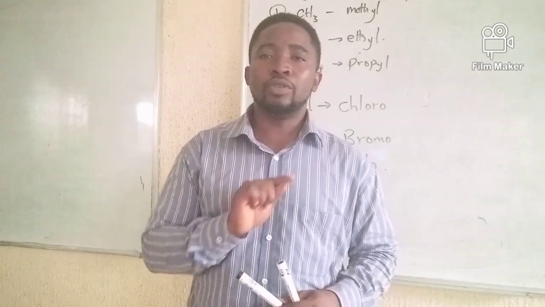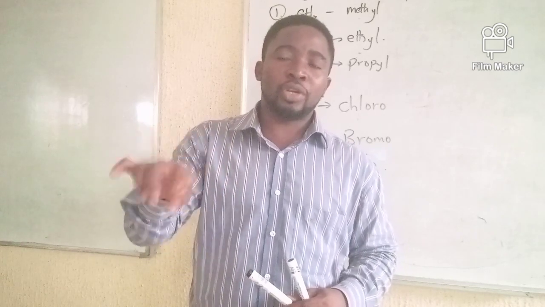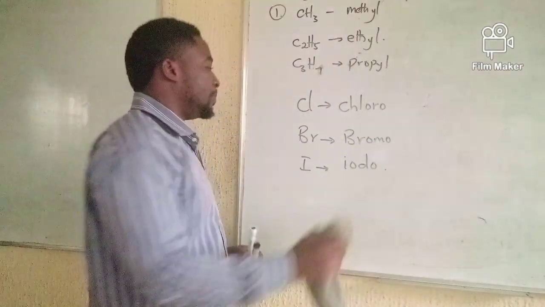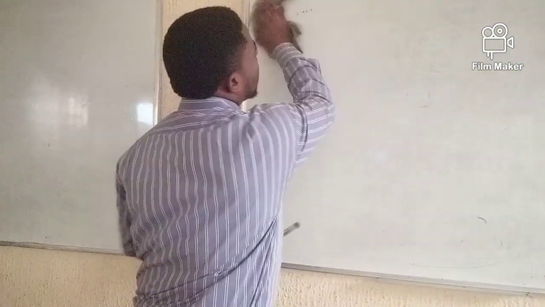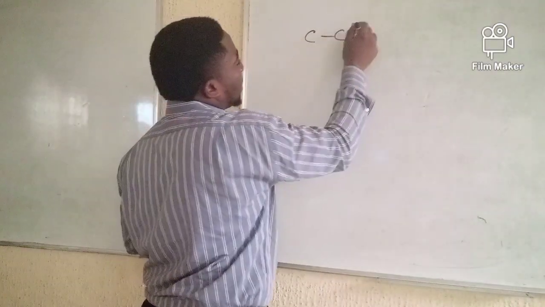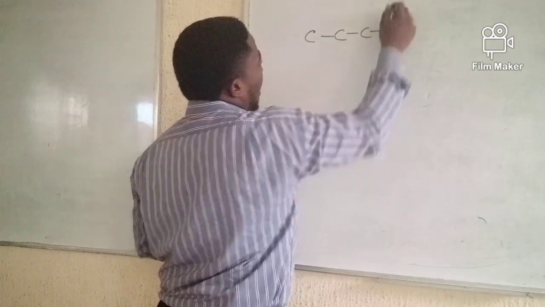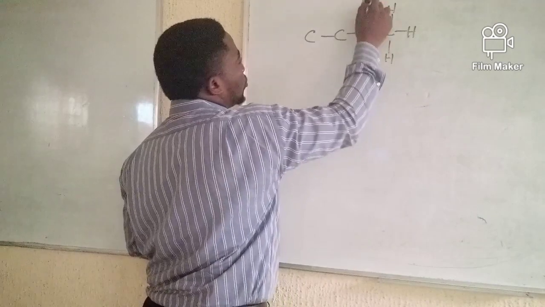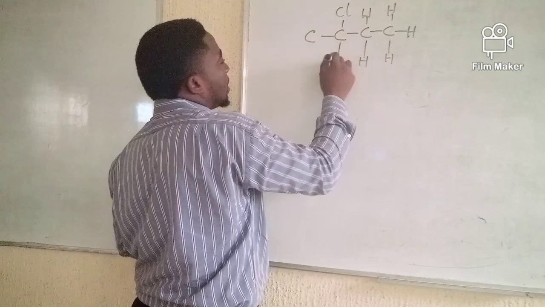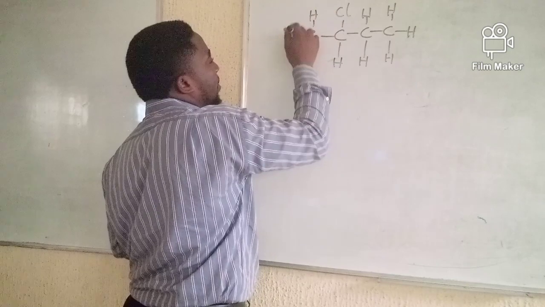It is expedient, you number your hydrocarbon skeleton, so you'll be able to dictate the position of that substituent group on the chain. Let us take, for example, if I have a chain containing these carbon atoms, and as usual, surrounding the hydrogen, and there is a presence of a halogen like chlorine on the chain.